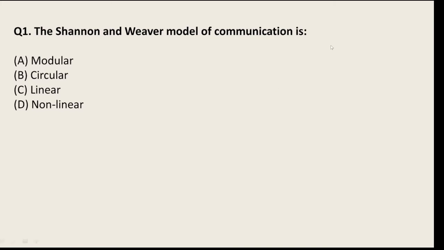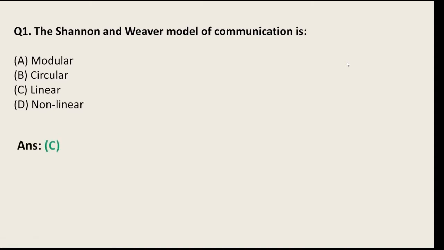So here you see, the Shannon and Weaver model of communication question is from theories and models of communication. You should remember all the theories, like the Shannon and Weaver model. All the linear models of communication we are going to discuss, not in much depth, but a little bit. Pay attention to read more about that model. So here, let's check the answer. It will be the linear model of communication only.